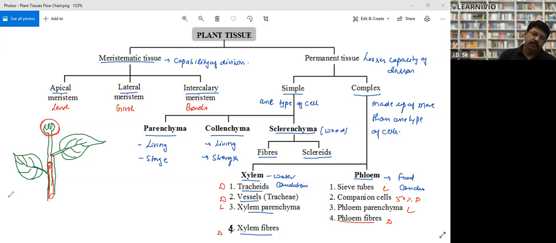Now tell me, is this classification of tissues clear to all of you? Yes, sir. Take a screenshot, draw it in your notebook, and we'll start with the meristematic tissue. Put the heading meristematic. Take the screenshot, please. We'll start in the next class.